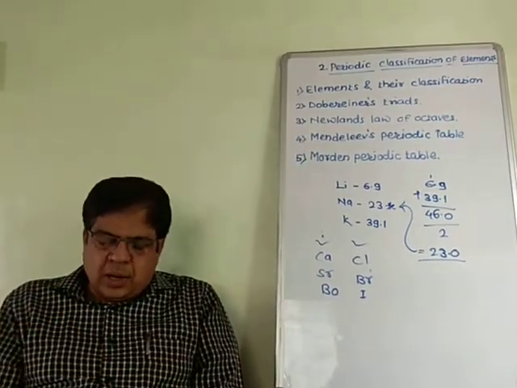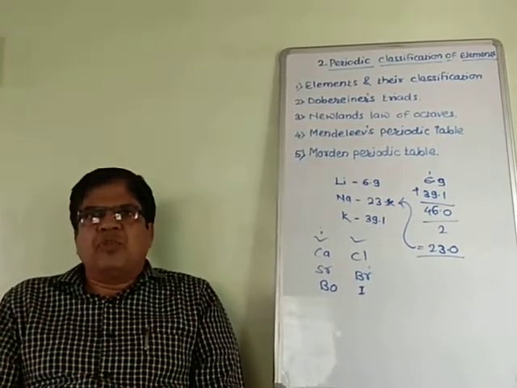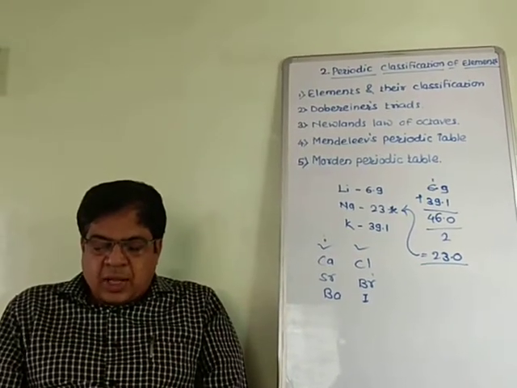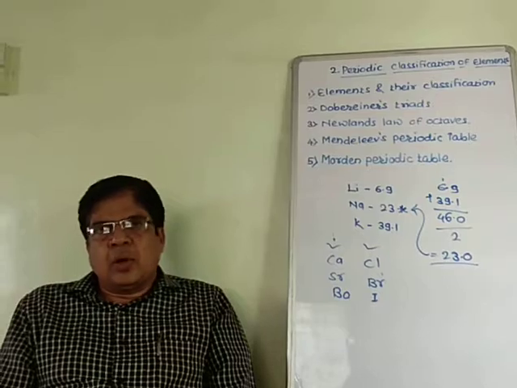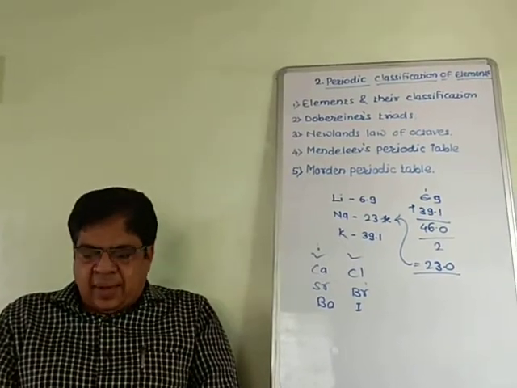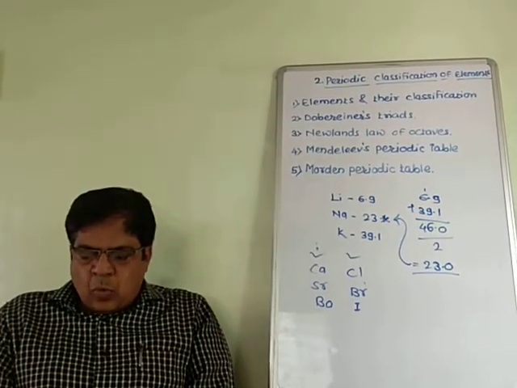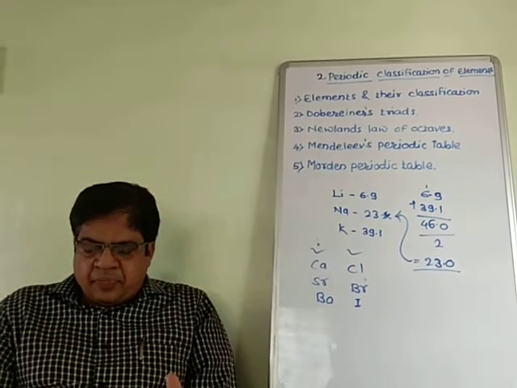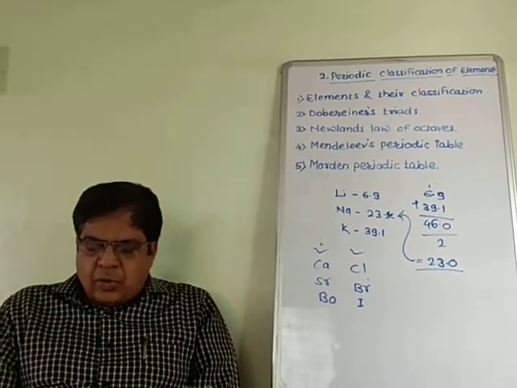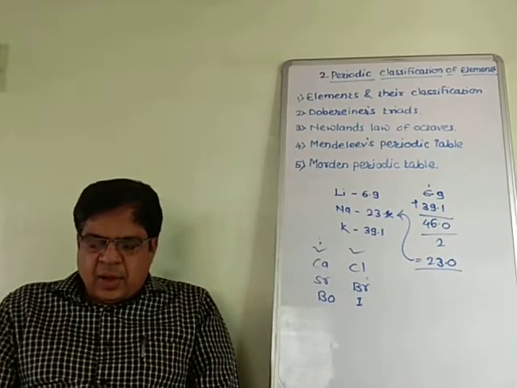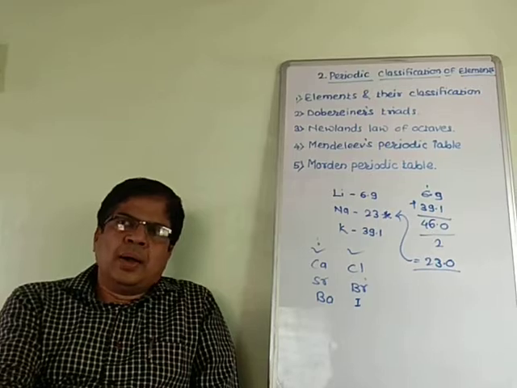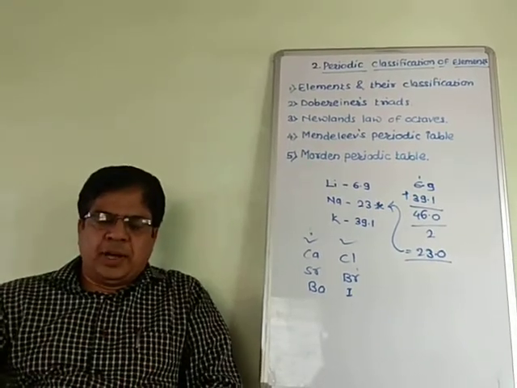Now let us see the demerits of Mendeleev's periodic table. The elements cobalt, Co, and nickel, Ni, have the same whole number atomic mass. As a result, there was an ambiguity regarding their sequence in Mendeleev's periodic table. This is one of the demerits.